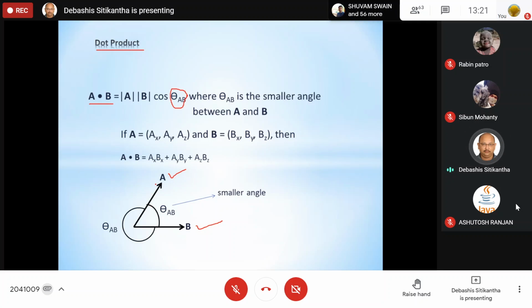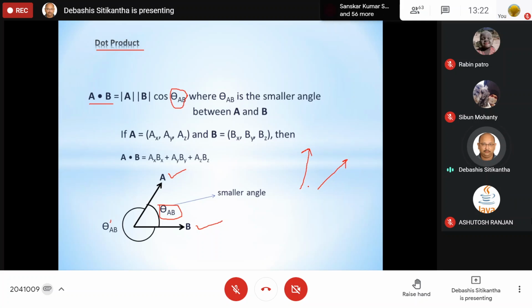Now obviously, in between these two vectors, there are actually two angles possible. One is this theta AB, the other one is this theta dash AB. Out of these two, you have to take the one which is smaller in magnitude. That means this theta AB is nothing but the smaller angle between the vectors A and B. Suppose this is the A vector and let us say this is the B vector. So how are you going to find the dot product?